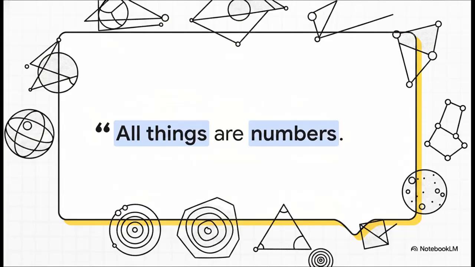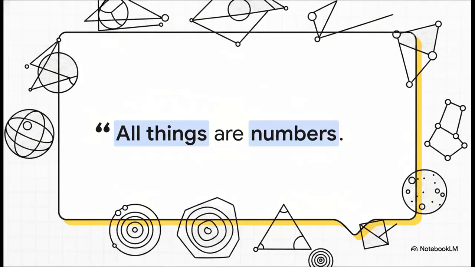If particles aren't physical, indestructible objects, what is actually holding the universe together at the fundamental level? I mean, if there's no stuff at the bottom of everything, what is there? This brings us to a mind-blowing realization that echoes the ancient mystics perfectly. The Pythagorean school famously declared, all things are numbers. They believed mathematics wasn't just some human tool to measure the universe, but that it was the literal foundation of